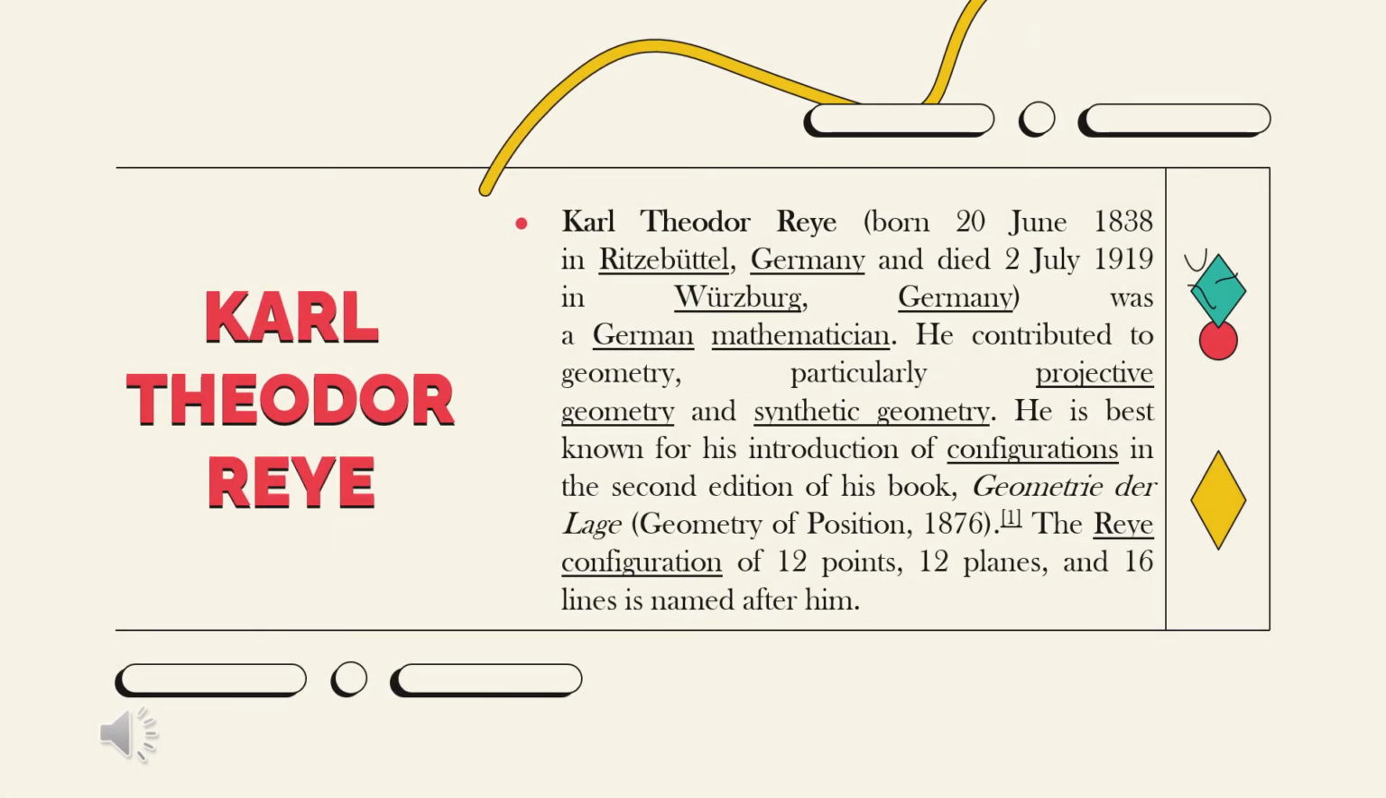The Reye configuration was named after Carl Theodor Reye, who was born on June 20, 1838 and died on July 2, 1919. He was a German mathematician who contributed to geometry, particularly projective geometry and synthetic geometry. He is best known for his introduction of configurations in the second edition of his book, Geometry of Position.